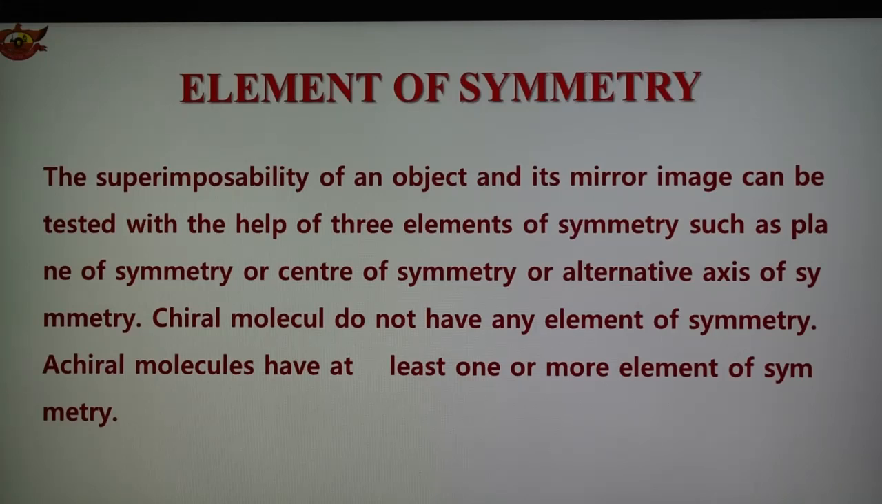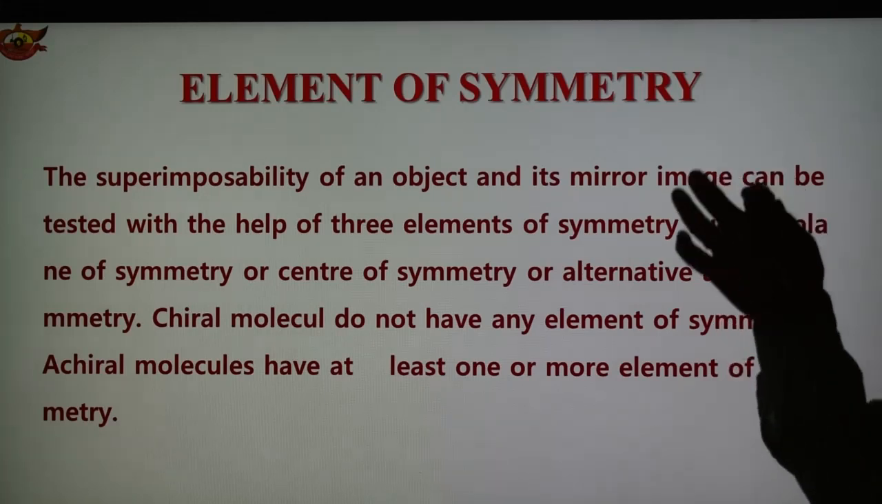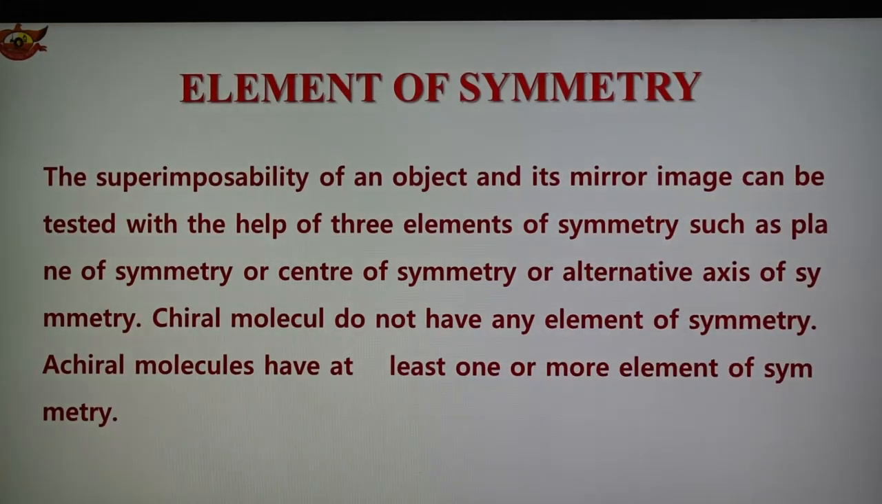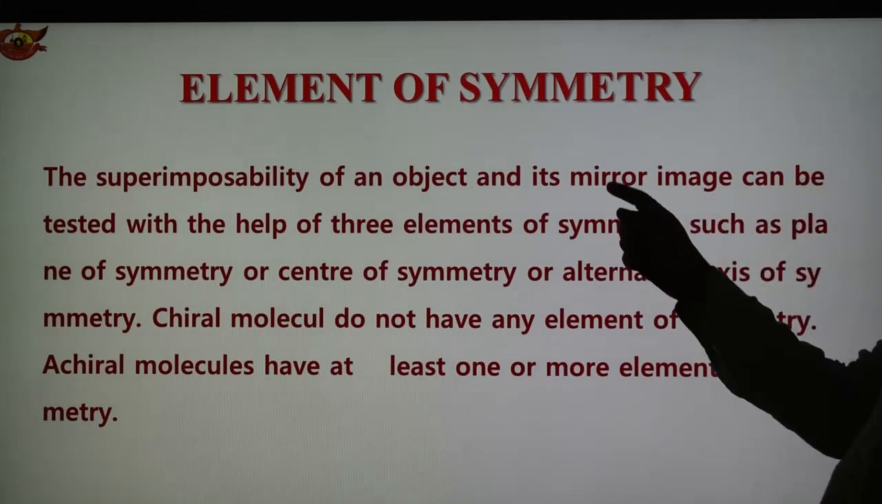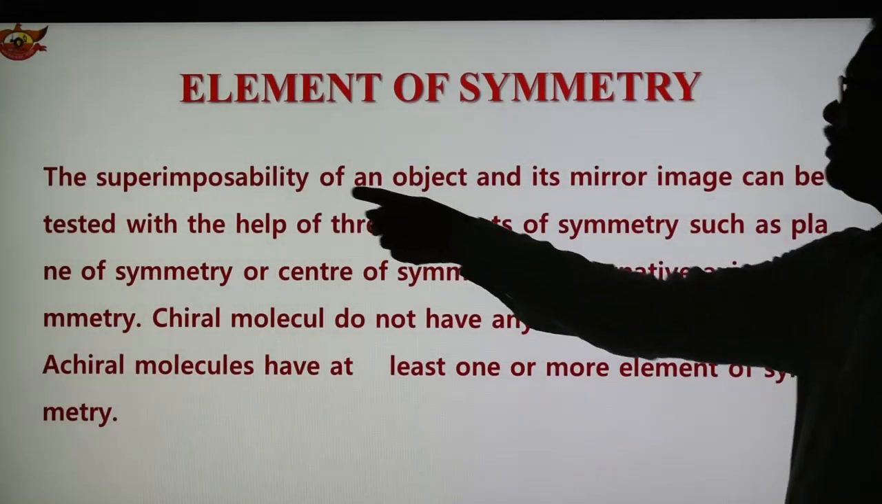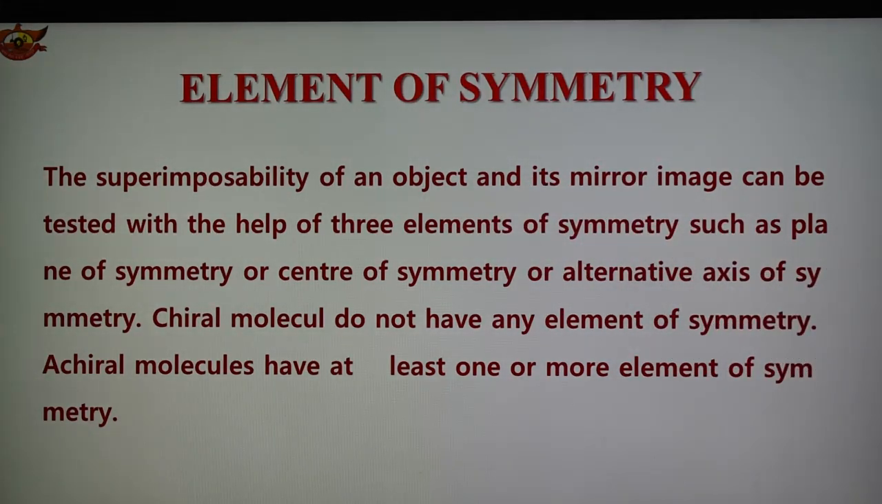Now, elements of symmetry. There are three types of elements of symmetry: plane of symmetry, center of symmetry, and alternating axis of symmetry. So it is shown that the superimposability of the object and its mirror image can be tested with the help of elements of symmetry. The superimposability of the object and its mirror image can be tested with the help of three elements of symmetry: plane of symmetry, center of symmetry, or alternating axis of symmetry.